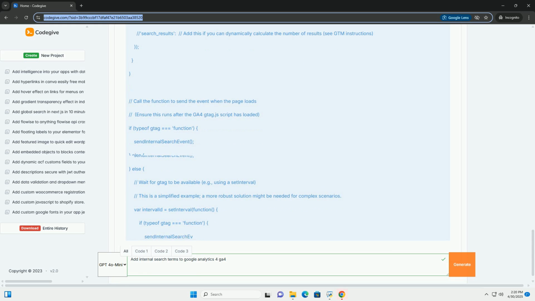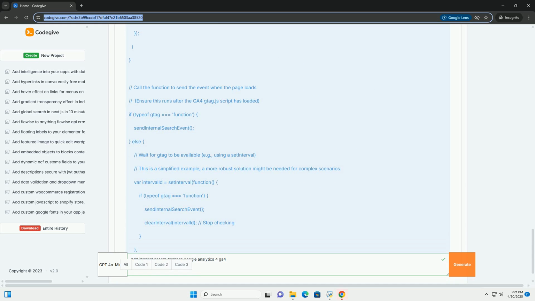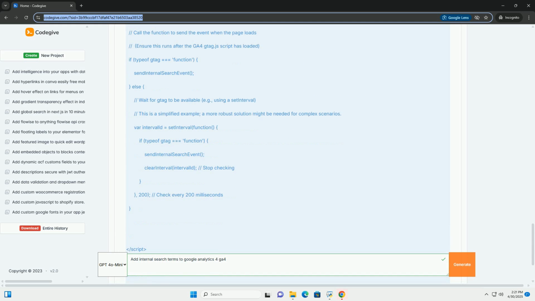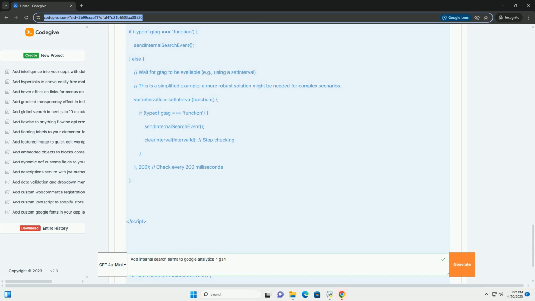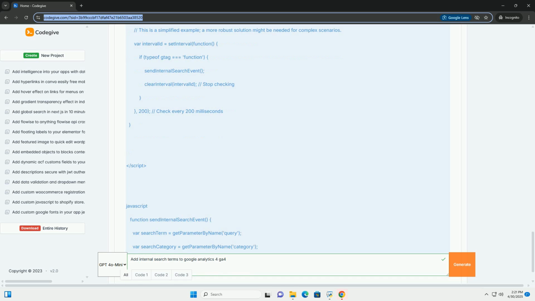1. Understanding the basics: What is internal site search? Why track internal site search in GA4? Key concepts: events, parameters, URL parameters. 2. Identifying your site search URL parameter: Analyzing your URL structure. Common search parameters. Using your website's search functionality to find the parameter.